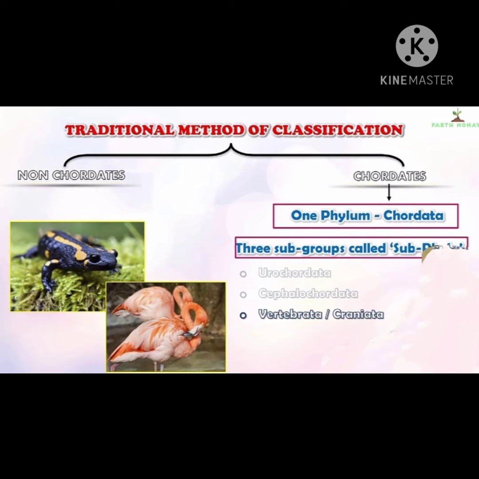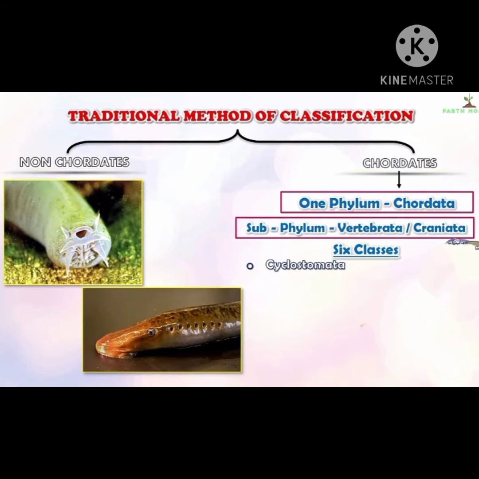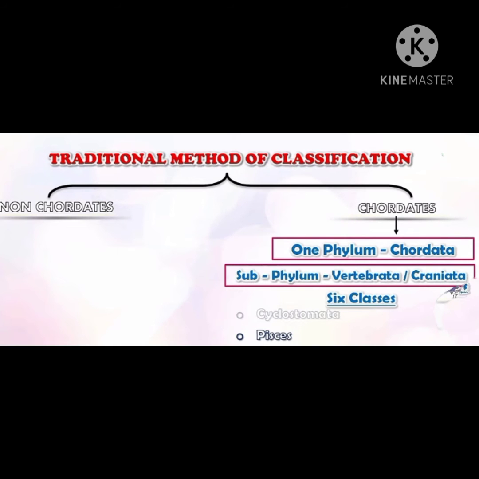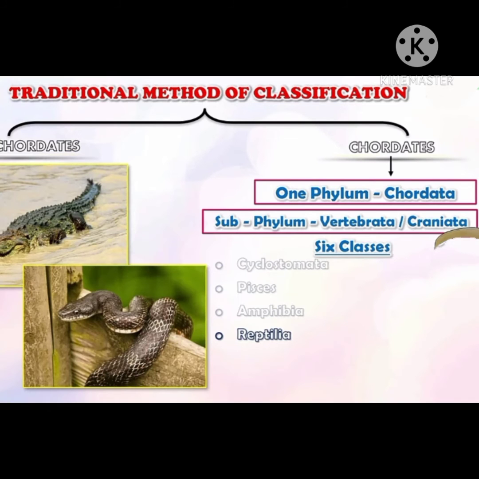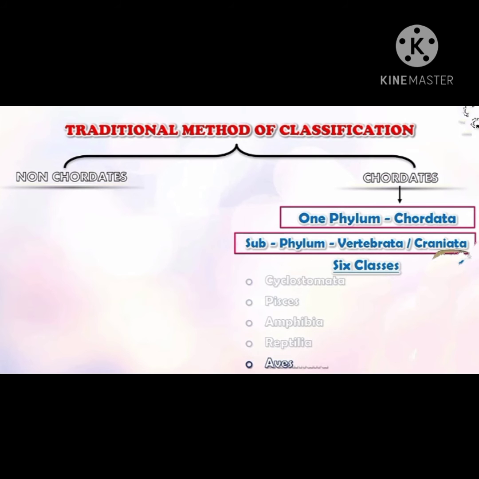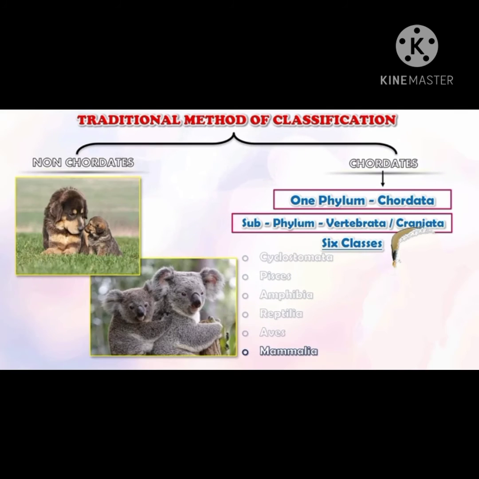The subphylum Vertebrata also consists of 6 classes. That is, more subgroups, which we call classes. First one Cyclostomata, second one Pisces, that is fishes, third one Amphibia, that is frogs, fourth one Reptilia, example snakes, fifth one Aves, that is birds, and last, sixth one Mammalia, example human beings.